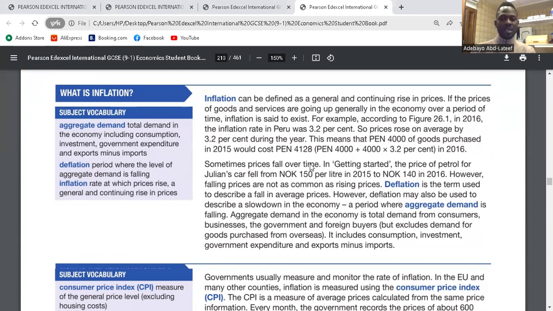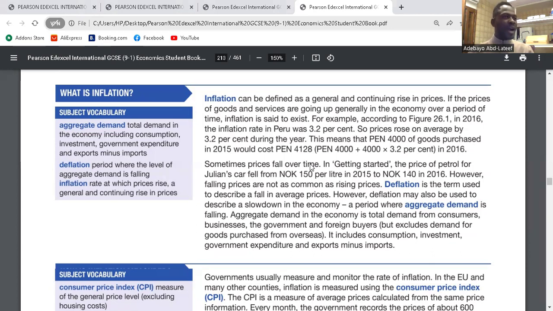is said to exist. So a persistent rise in the prices of goods and services within an economy is considered to be inflation. Then if there's a general fall in the price of goods and services within the economy, we call it deflation. So both inflation and deflation